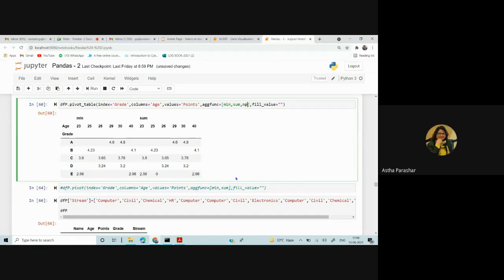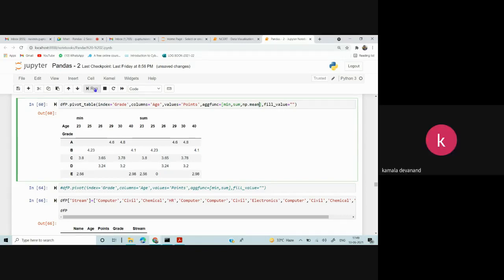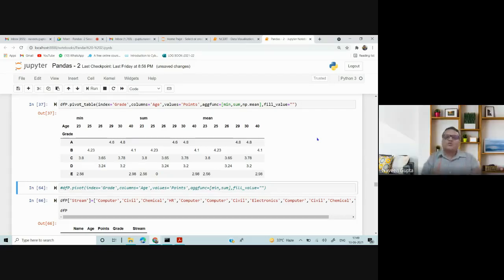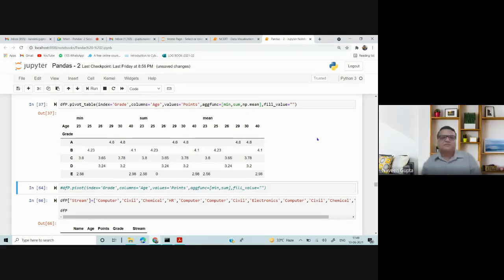All right, fine. Naveen sir, Kamala here. If you see the data, min and sum are almost the same value. So you mean to say there is only one person with these grades as of now, according to your data? Yes, ma'am. Okay. Because when you are a data scientist or data analyst, you should know how to read the data. Then you should have data where pivoting is required. Then only you can differentiate that pivoting is actually working.